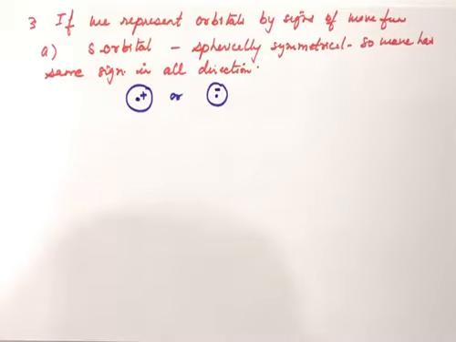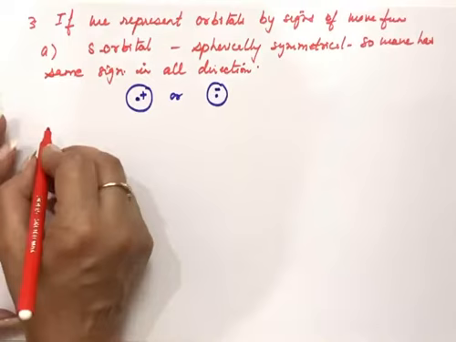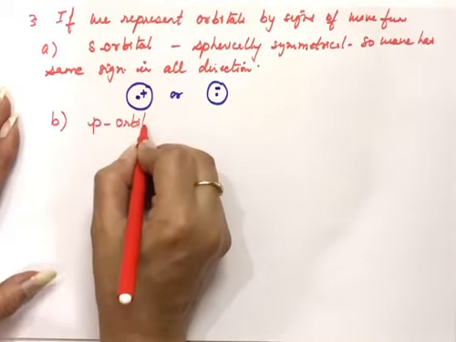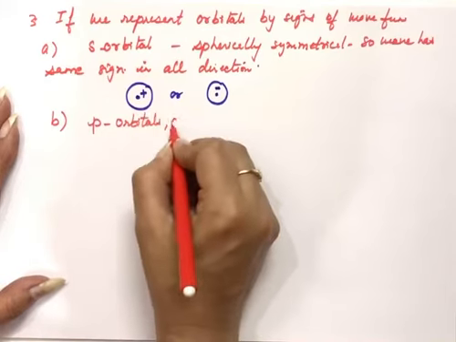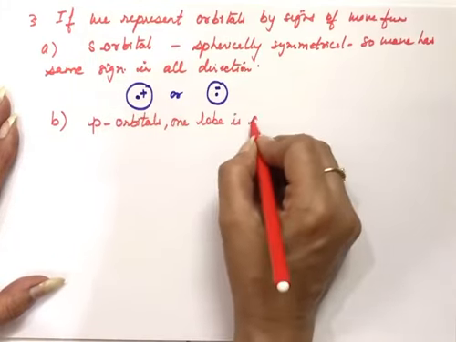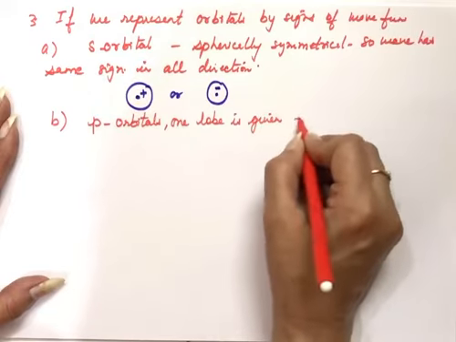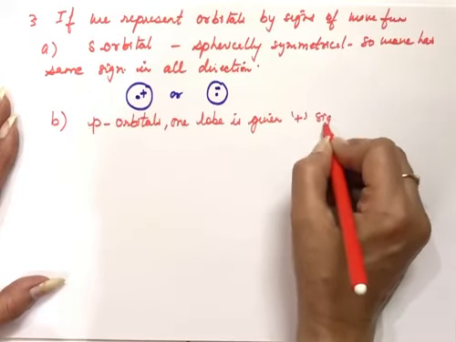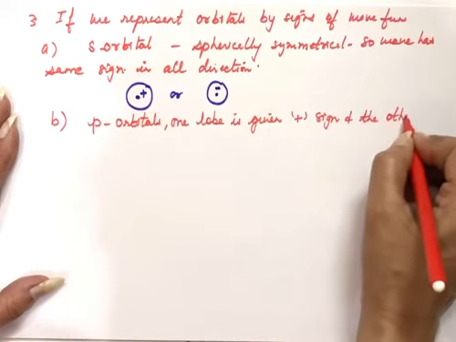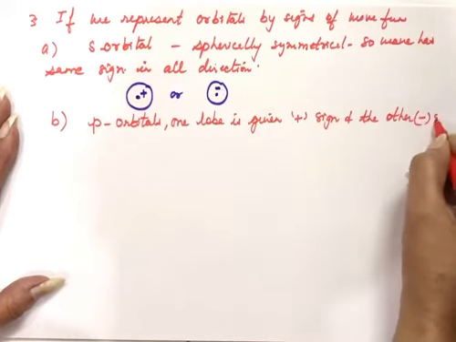But when we take the p orbitals, in case of p orbitals, there are two lobes. One lobe is given plus sign and the other is given negative sign.